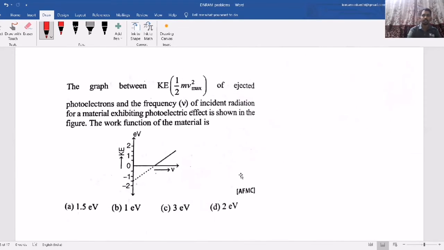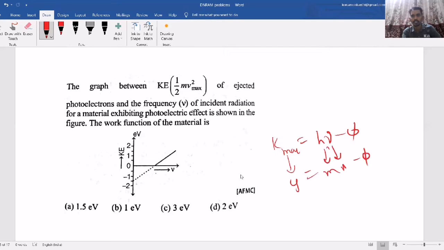Now as I said, sometimes they will give the question graph based. So maximum kinetic energy is on the y-axis and frequency is on the x-axis, with equation hν minus φ. Now this is the slope and this is the intercept. What they are asking: work function of the material. Work function place is the intercept. So this is the intercept.